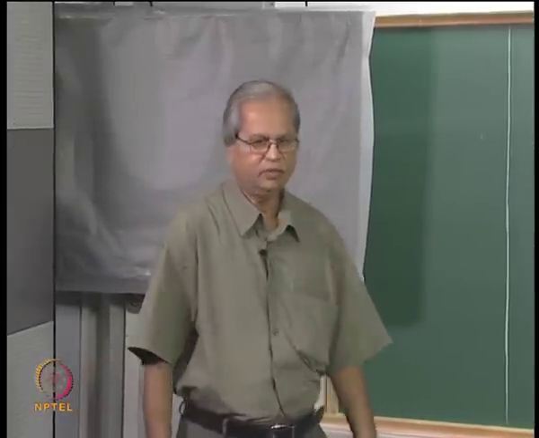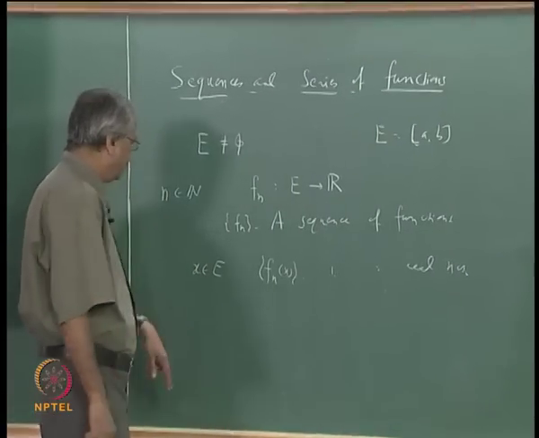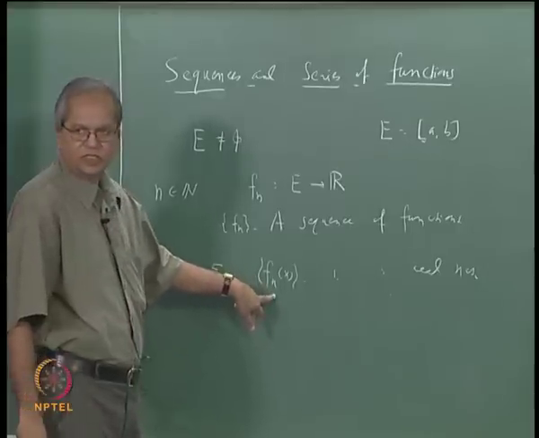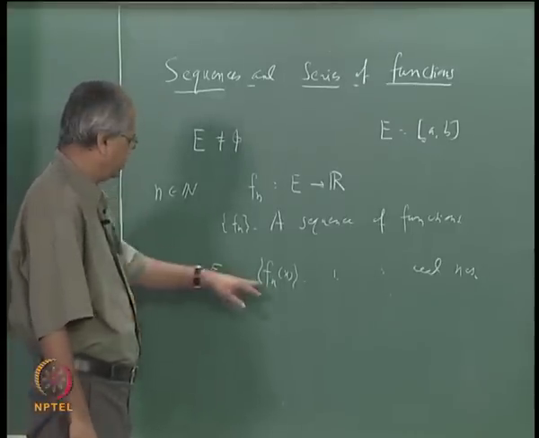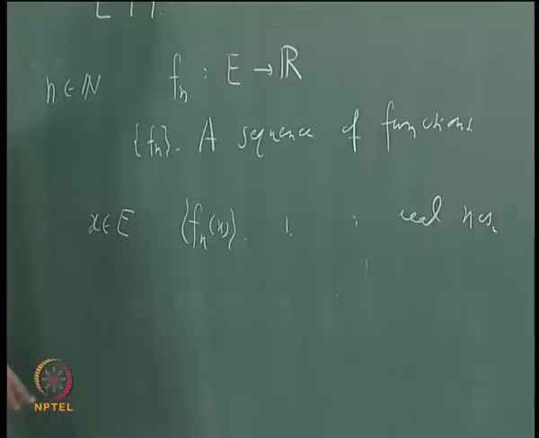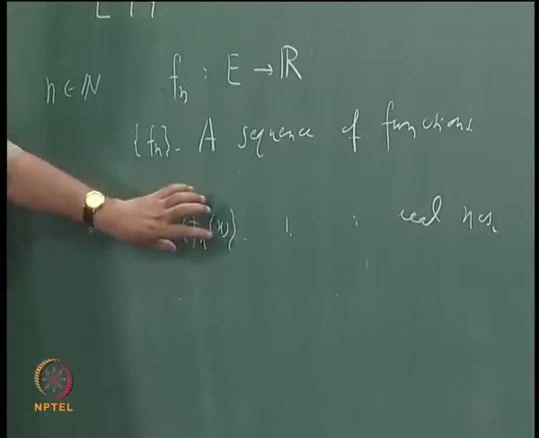Right. So now if it so happens that for each x in E this converges, and suppose it converges to some real number, then that will define a new function from E to R, because for each x you have a new number which is the limit of this sequence.